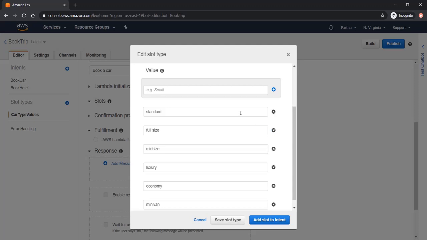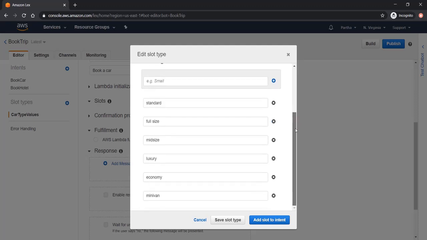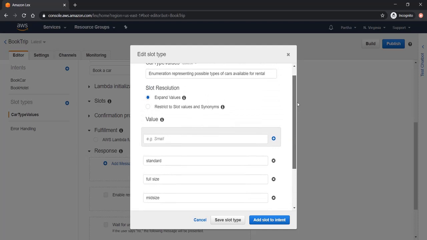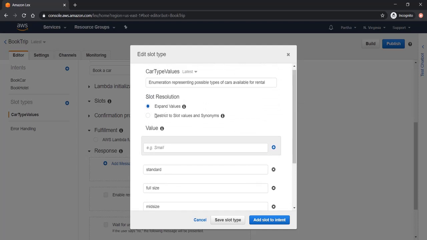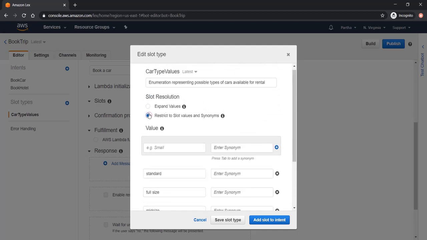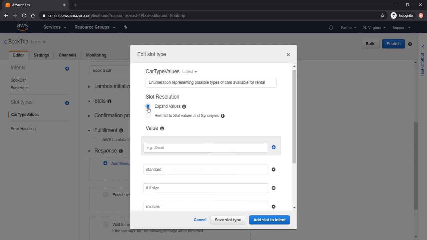Here you can give the different values for the slot. For this car type values slot we have luxury, economy, minivan. These are the car type values. I can also go for the restrict type, but I don't want the restrict type for my slot. That's why I am using expand values.